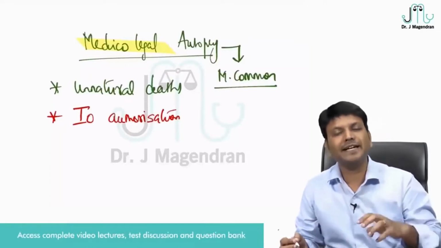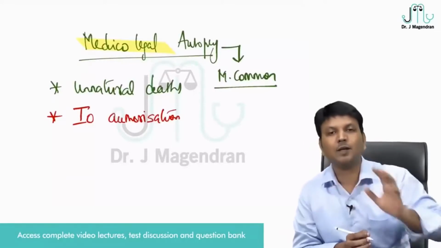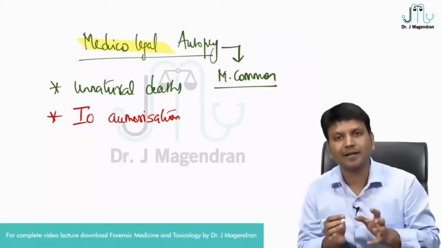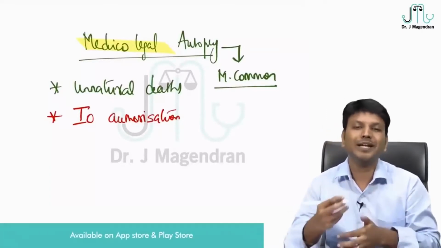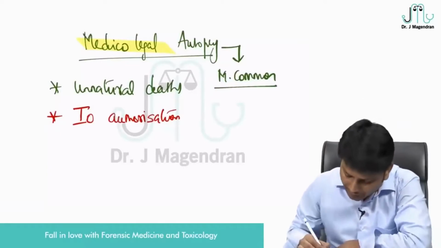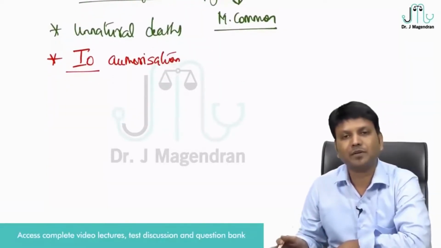We have already discussed that there are two types of inquest in India. One is police inquest, the other one is magistrate inquest. So depending on the type of inquest, that particular investigating officer will give you the authorization. He will give you the request to conduct autopsy. After receiving that authorization, you can start the autopsy, right?